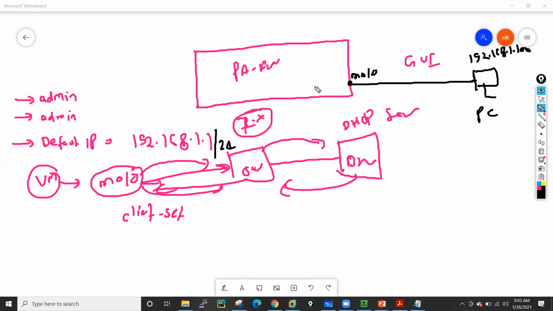So now you are able to access this firewall by using the management port, but generally we don't connect the first time with the management port. We always connect with the console port and configure the IP address manually on the interface. But by default, you will not get direct access to the console. You need to put in the username and password, and only then will it allow you to go in and configure the settings.